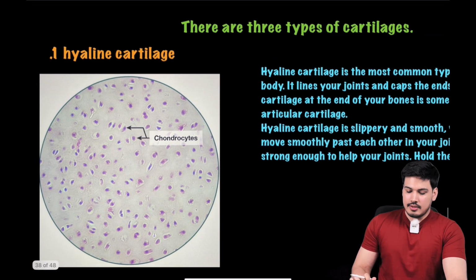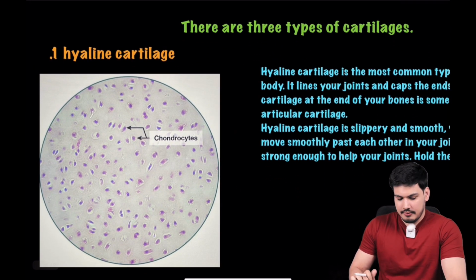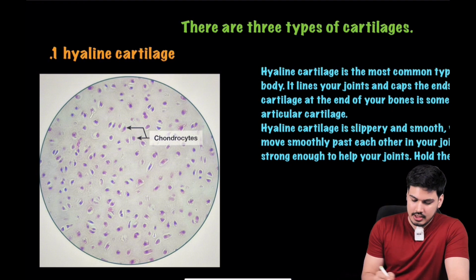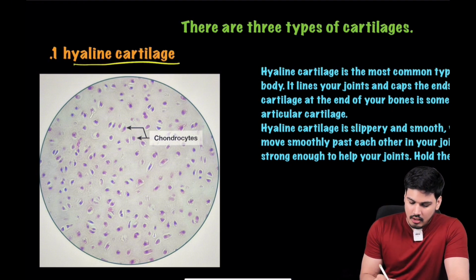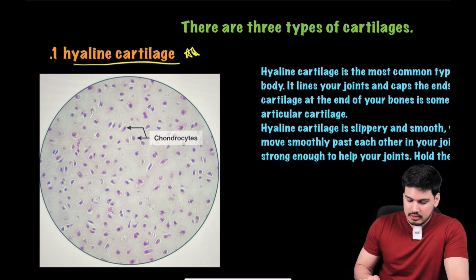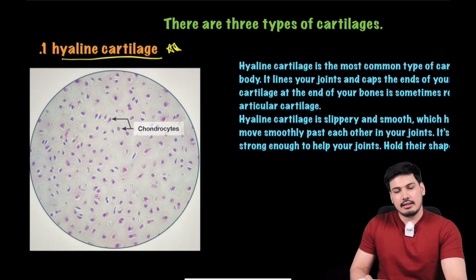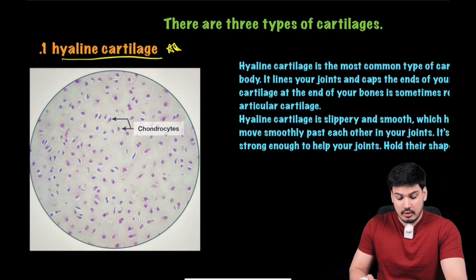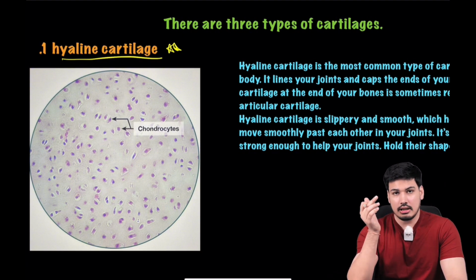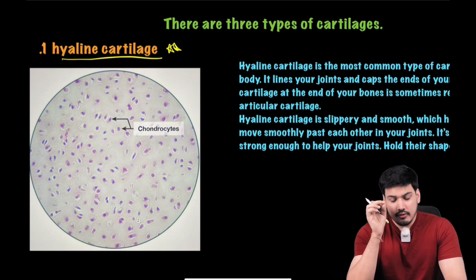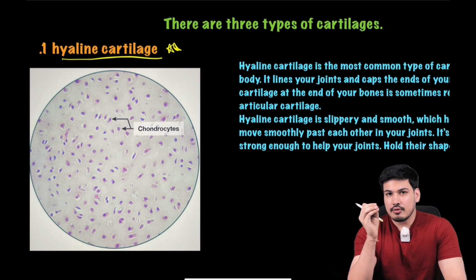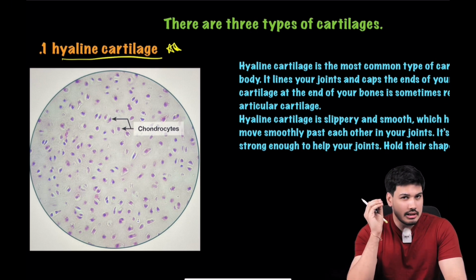So see, there are three types of cartilage. First is your hyaline cartilage. Now this is very important, guys, for you to understand how to differentiate hyaline cartilage, because these histological pictures are what they give you in the exam, and they ask you to identify what kind of cartilage this is. And trust me, if you don't know the basics of it, you may get confused in that high pressure cooker situation in the exam.